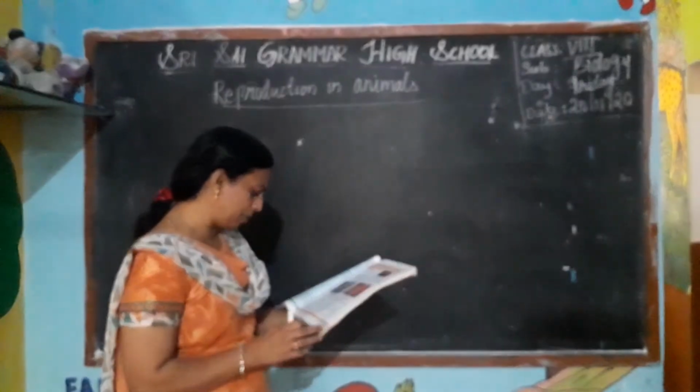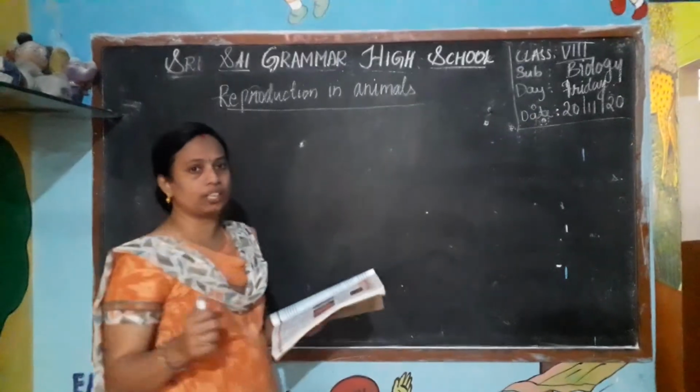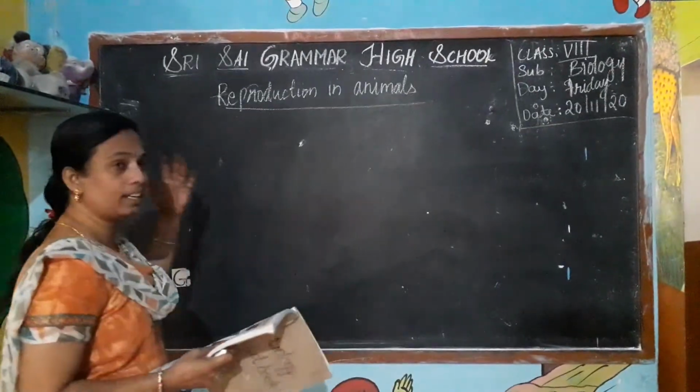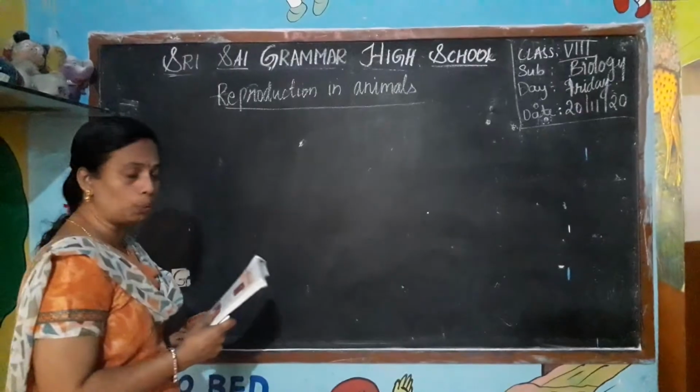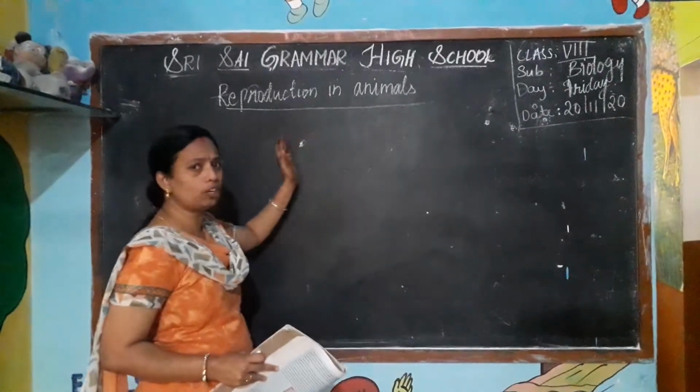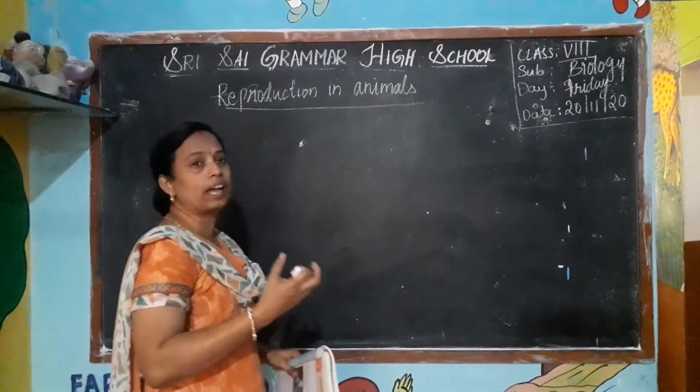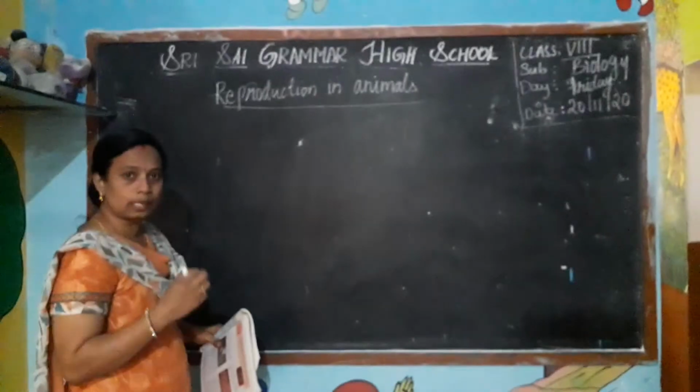So in this chapter we are going to learn about reproduction in animals. Do all the animals lay eggs? No, all the animals are not laying eggs. Only some of the animals lay eggs and some give birth to young ones.